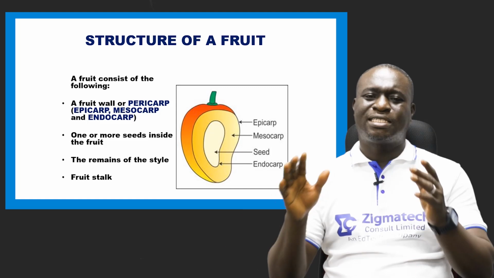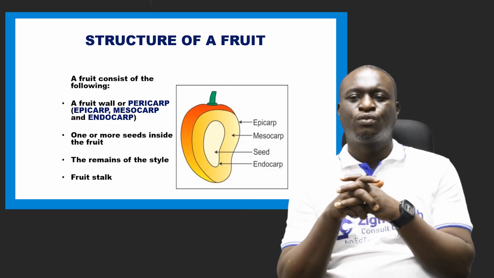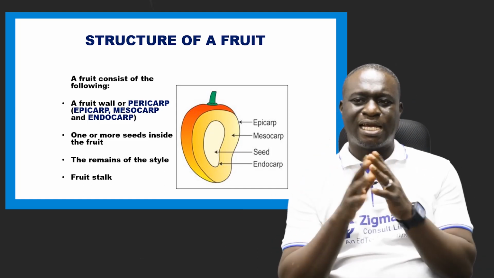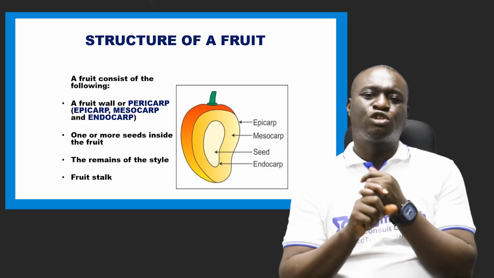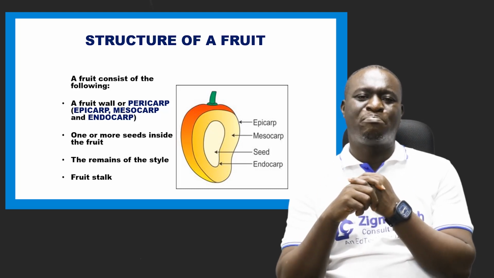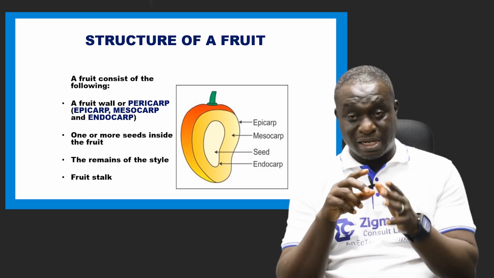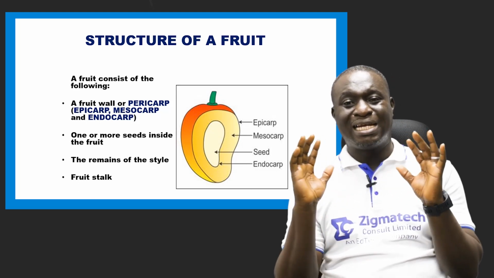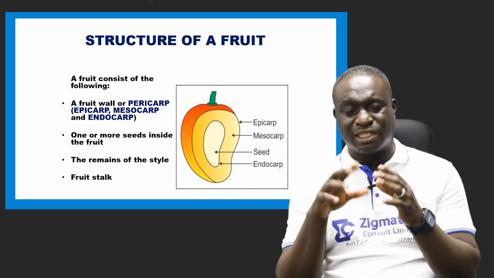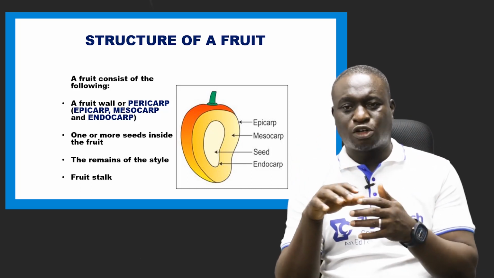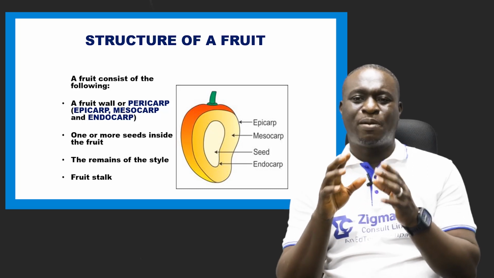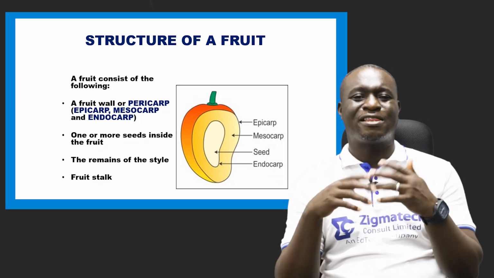All right. Now, let's take a look at the structure of a fruit. A fruit consists of what we call a pericarp. Pericarp is the layer that covers the fruit. This pericarp is divided into 3 layers.